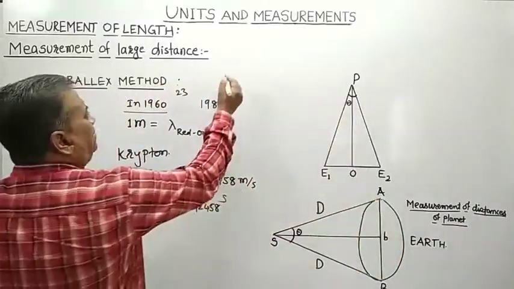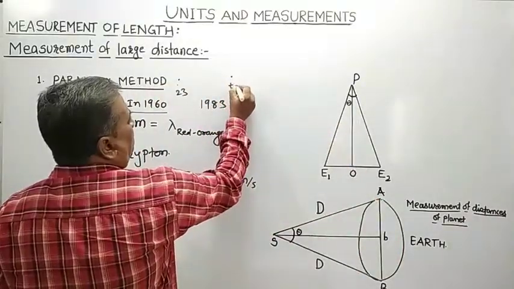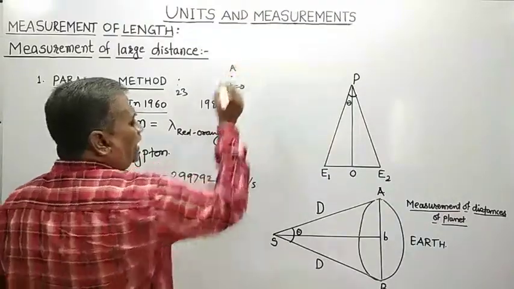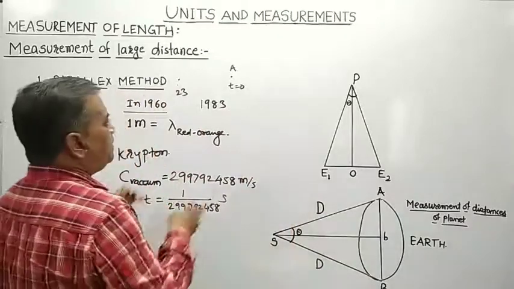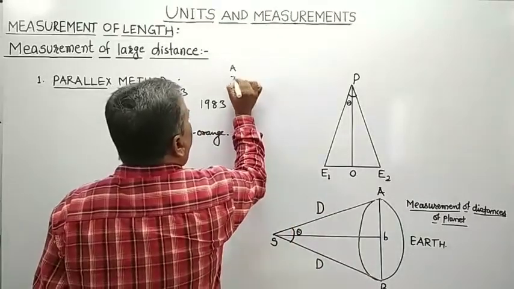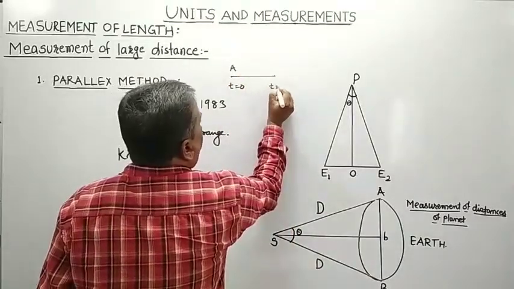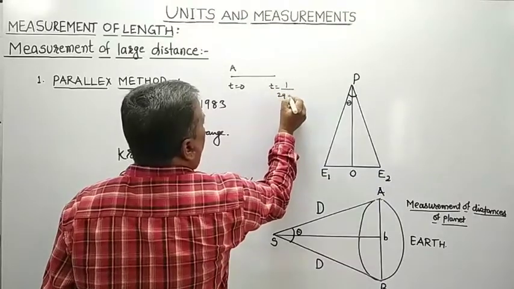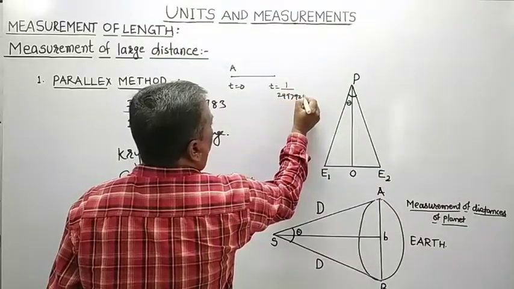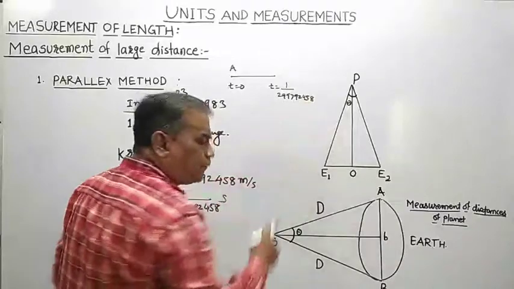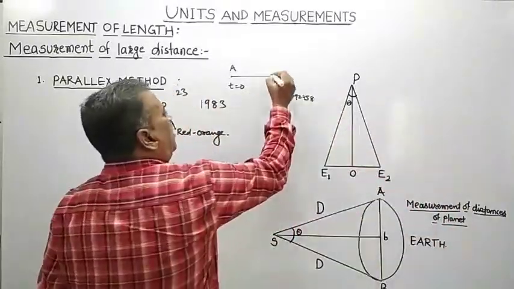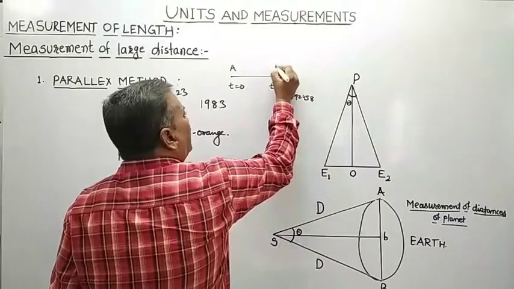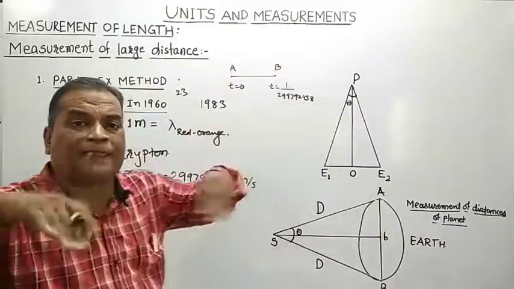Means at time t equal to 0, if the beam of light starts its journey from point A, after a time interval of t equal to 1 upon 299,792,458 second, that beam of light may reach point B in vacuum.